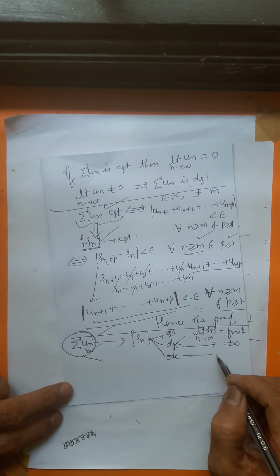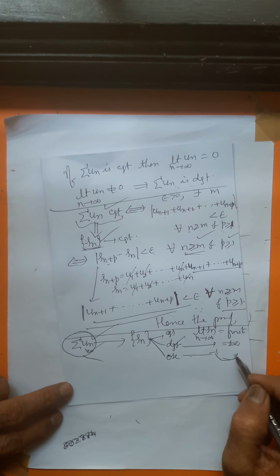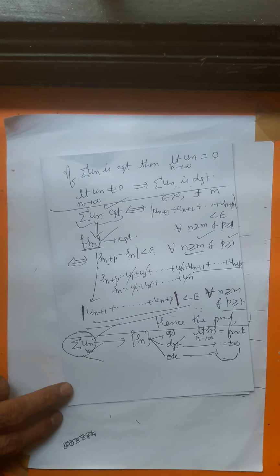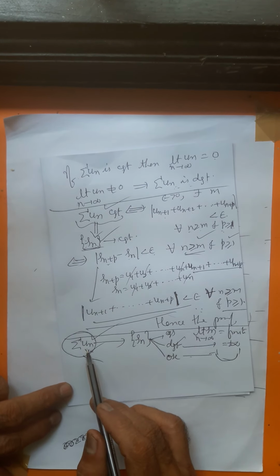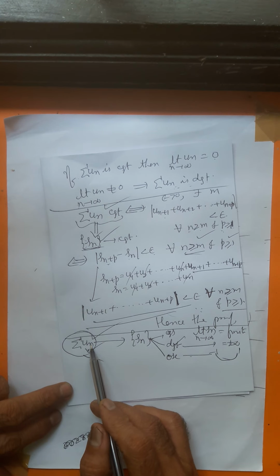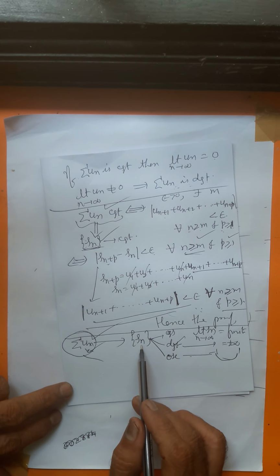Oscillating means it oscillates between two values, say minus 1 and plus 1, etc. Right? Oscillating between two values. So the behavior of an infinite series depends on the behavior of the corresponding sequence of partial sums.